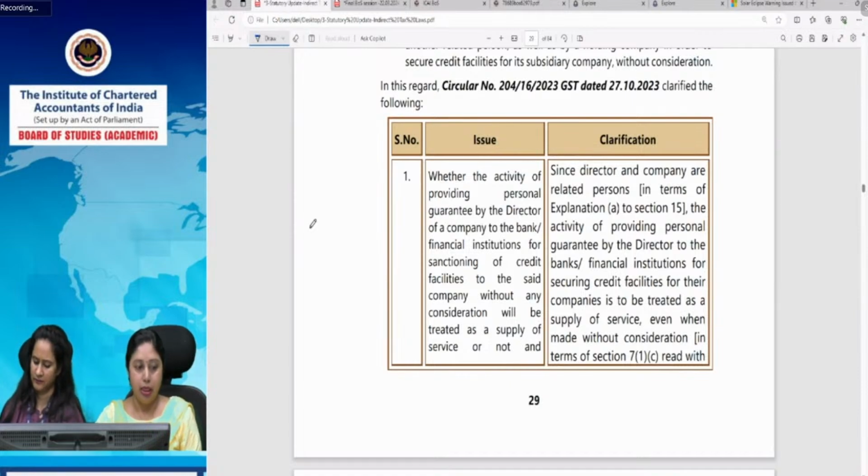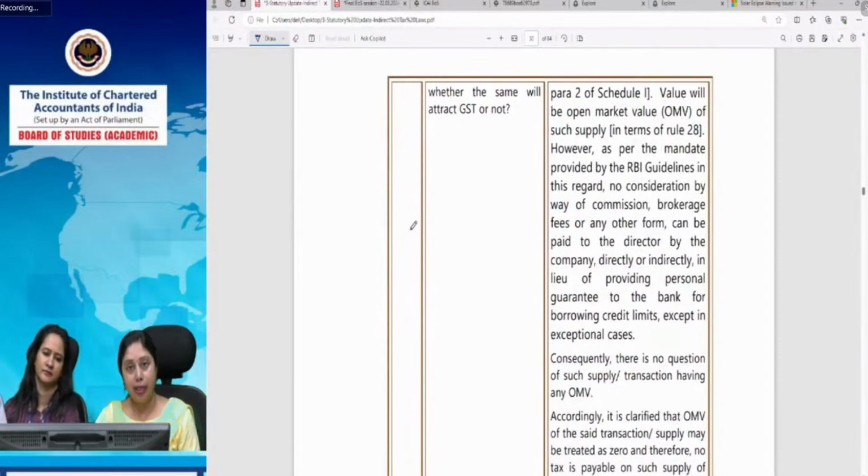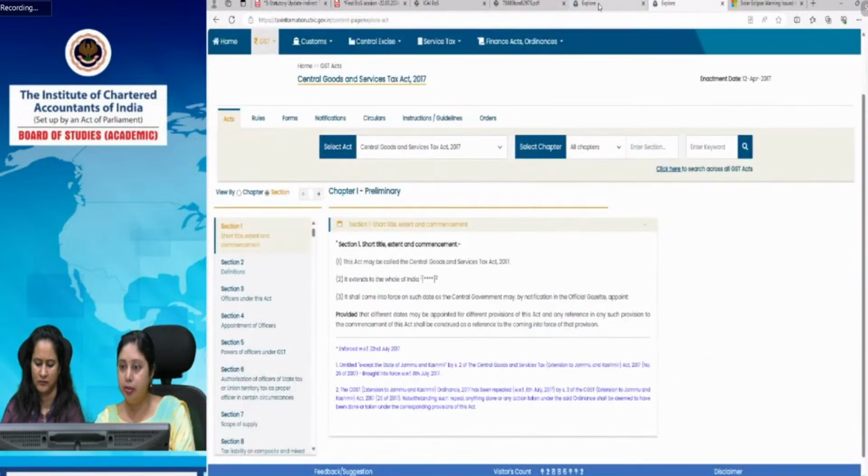First thing. Now, if it is a service or it is a supply, then how will it be valued? For valuing the same, you have to go to the valuation rules. Now, for related persons other than agent, what is the valuation rule? Which valuation rule is applicable? It is Rule 28. Rule 28 says that, in fact, we can see Rule 28 once.